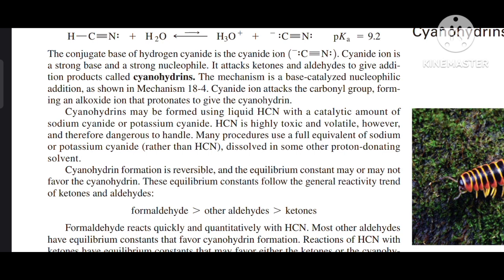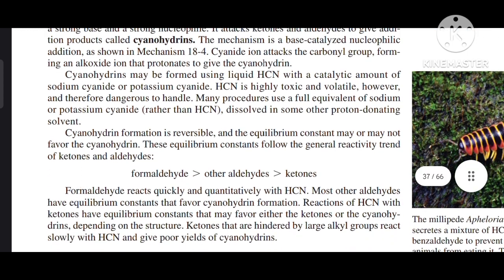The mechanism is base-catalyzed nucleophilic addition as shown in 18-4. Cyanide ion attacks the carbonyl group, forming an alkoxide ion that protonates to give the cyanohydrin. Cyanohydrins may be made using liquid HCN with a catalytic amount of sodium cyanide or potassium cyanide. HCN is highly toxic and volatile, however, and therefore dangerous to handle. Many procedures use a full equivalent of sodium or potassium cyanide rather than HCN dissolved in some other proton-donating solvent.